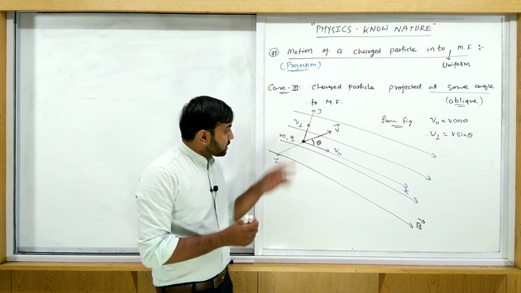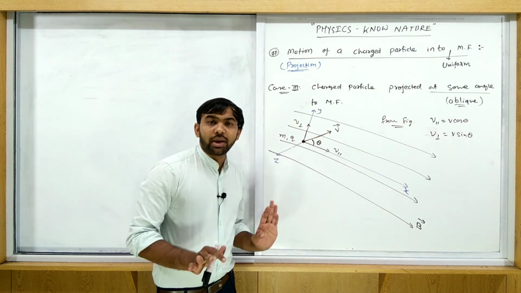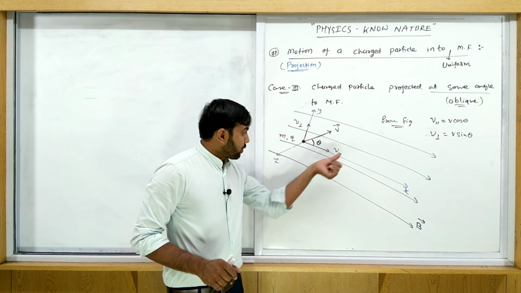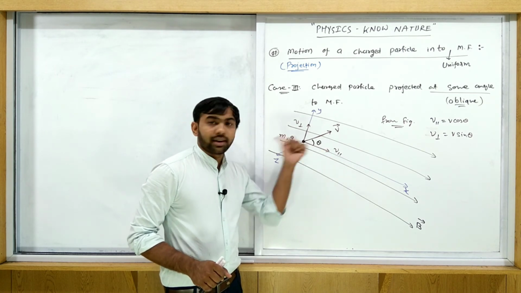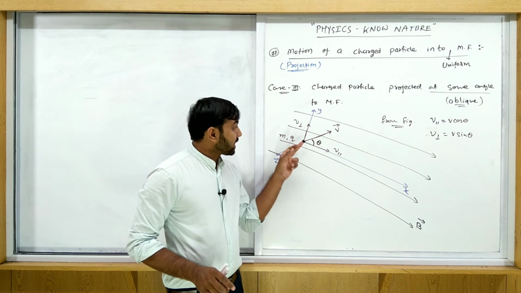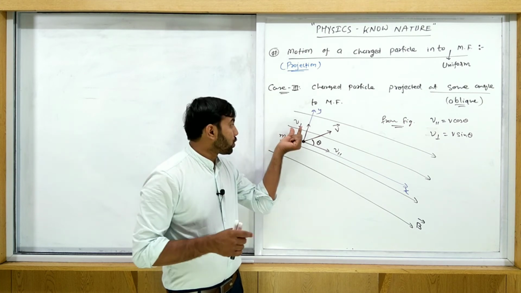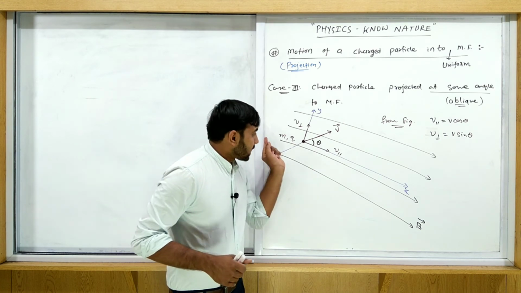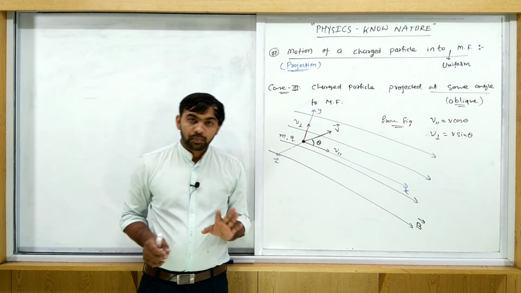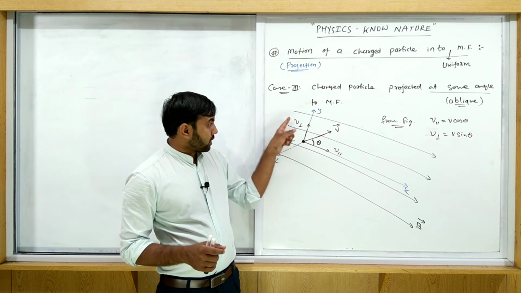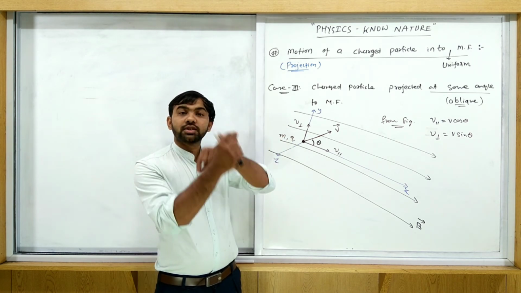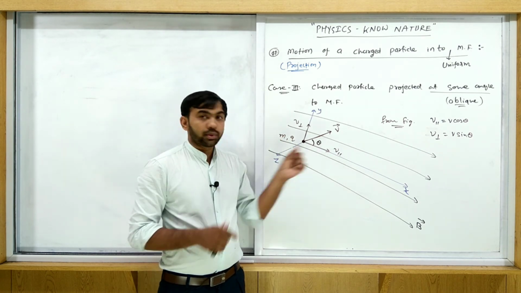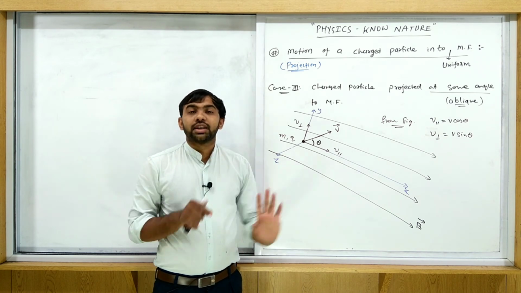So if you consider the parallel component, that means case 1, the magnetic force is 0. So here there is no role of this V parallel. The charged particle is moving along a circular path due to only this perpendicular component. Because with the parallel component, the charged particle will move in the same direction. So due to this component, the charged particle is moving along a circular path, and due to this component, the charged particle is moving along the magnetic field.